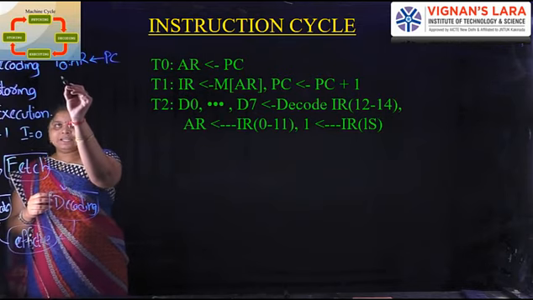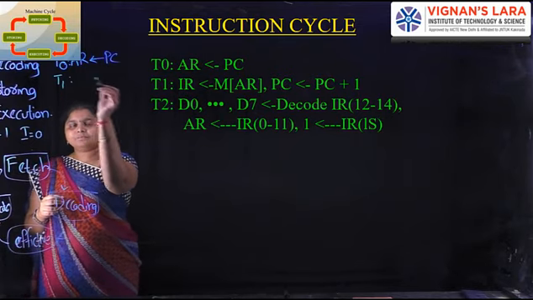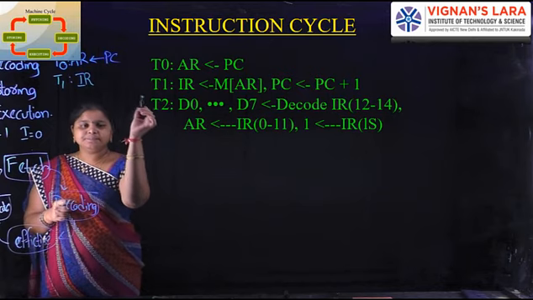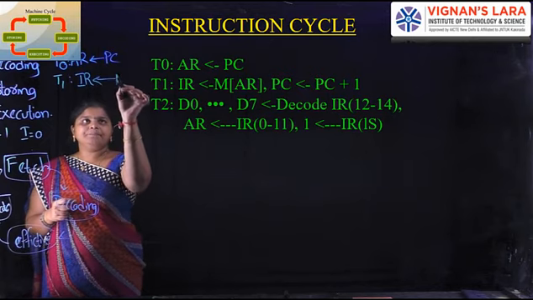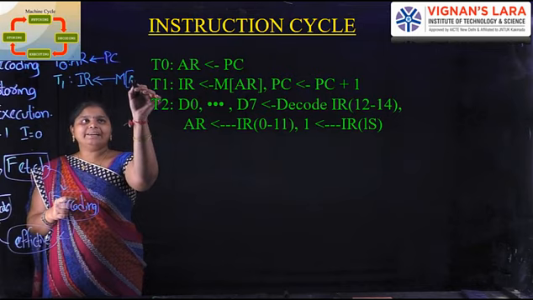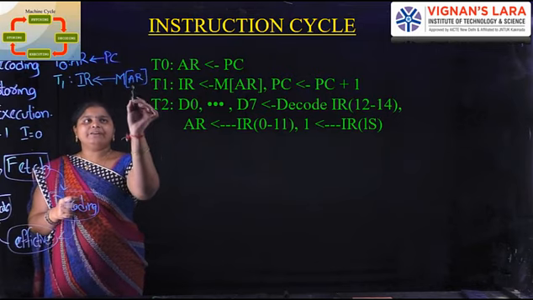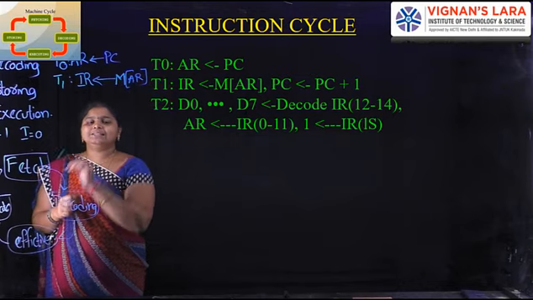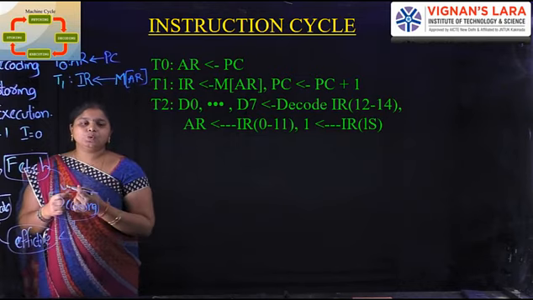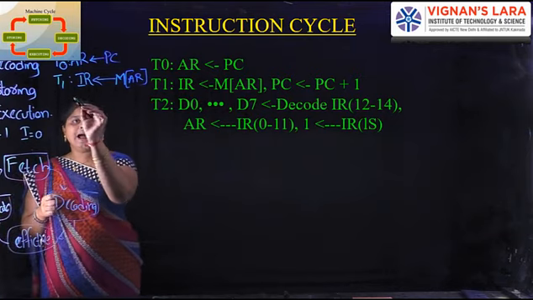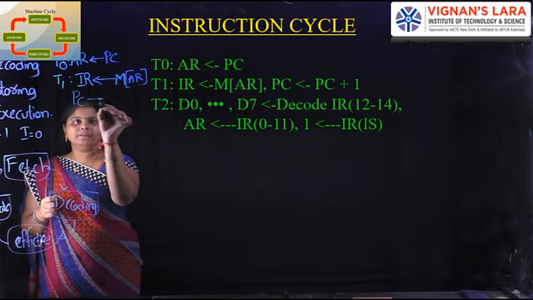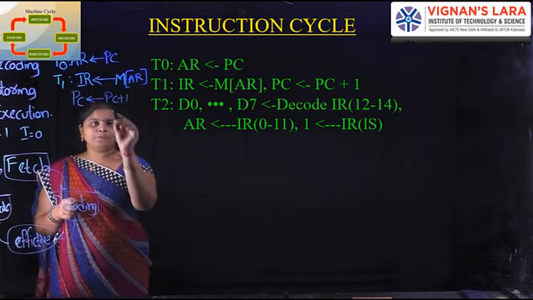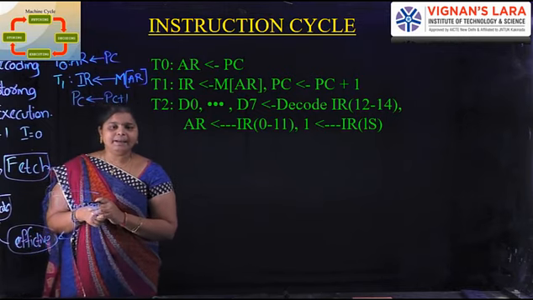Next, the timing signal is increased by 1, that is T1. Here we use the instruction register. The memory location addressed by the address register, AR, is transferred to the instruction register, and the program counter is incremented by 1.